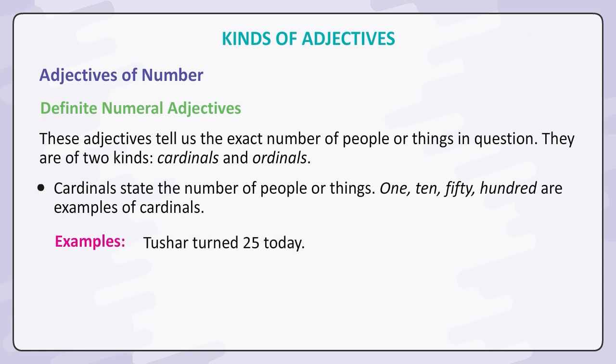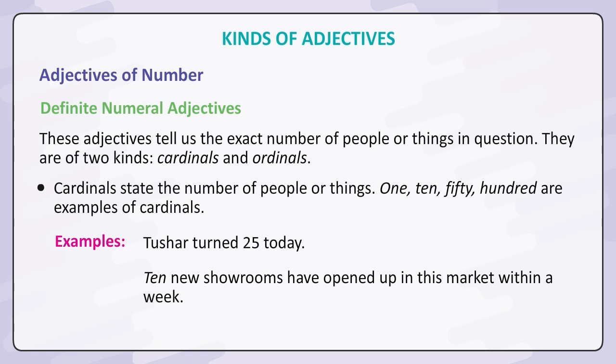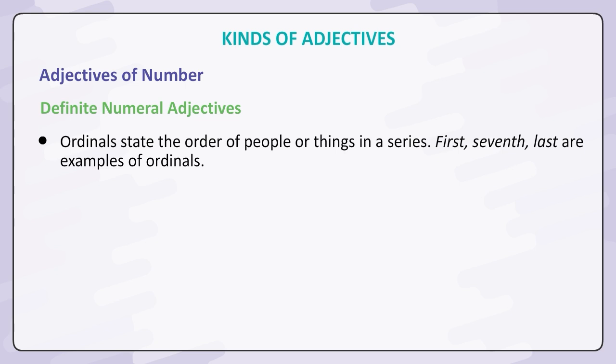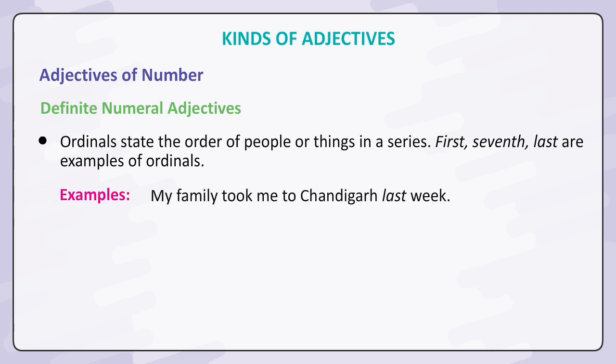Examples: Tushar turned 25 today. 10 new showrooms have opened up in this market within a week. Ordinals state the order of people or things in a series. First, seventh, last are examples of ordinals. Examples: My family took me to Chandigarh last week. I was the 5th in the class to go for the Viva.